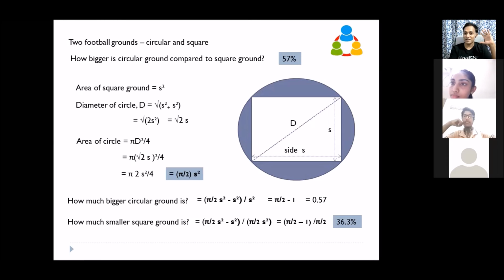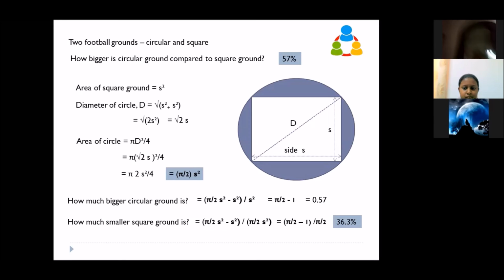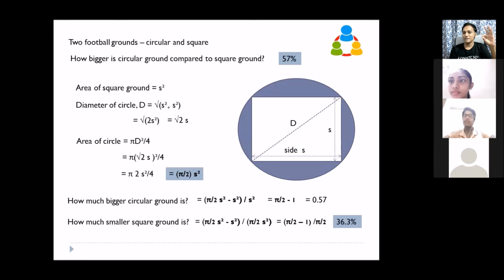So does everyone understand this? Yes, sir. This is very important. This is very important because everyone makes mistakes just in putting this base correctly. The other thing is very simple. This minus this, you know it.